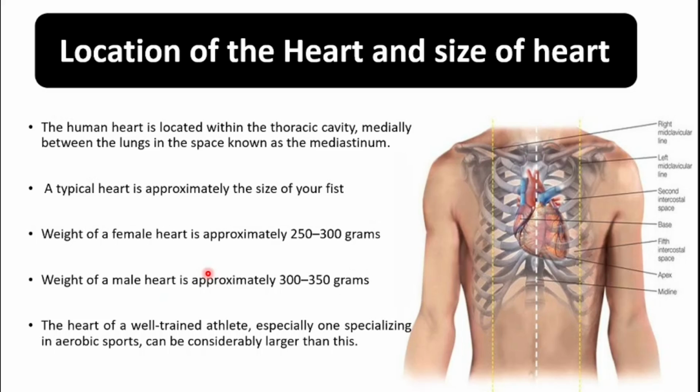Whereas the size and weight of the heart of a well-trained athlete is more as compared to a normal person's heart size and weight. The reason is that because of exercise, the muscles of the heart become more like skeletal muscles, which gives rise to more size and weight. Because of these strong heart muscles, the heart of a well-trained athlete pumps blood more efficiently as compared to the heart of a normal person.